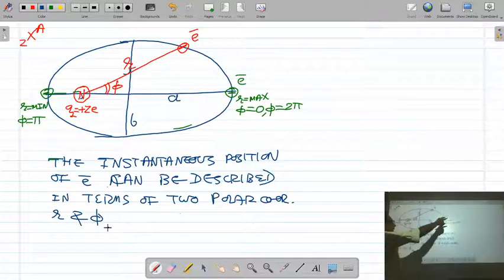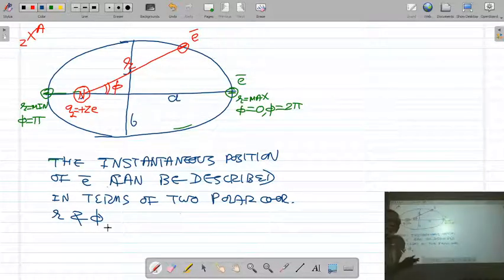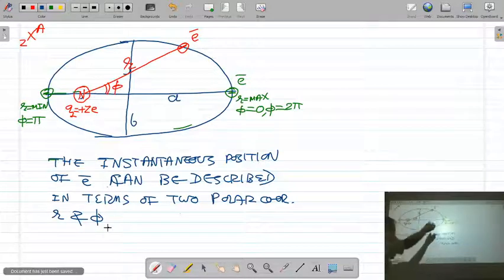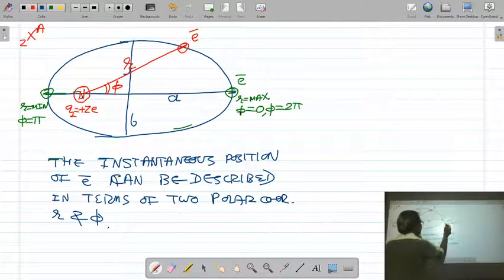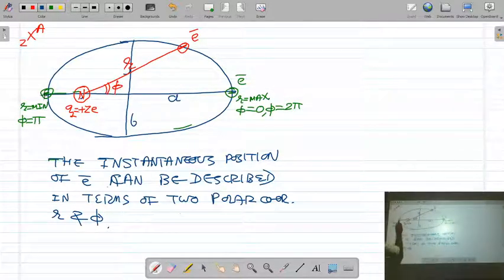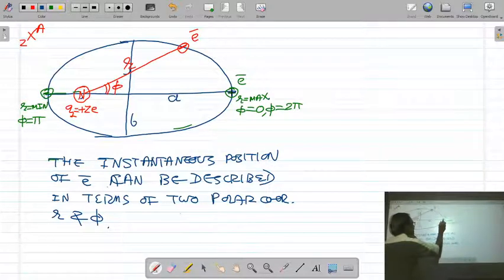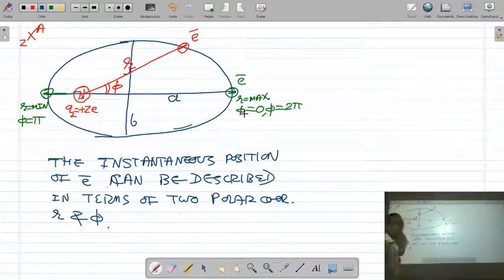So by knowing r and phi, we can define the instantaneous position of the electron at any instant of time. I have given the example: if the electron is here, the distance from the nucleus is maximum and angle phi is 0. When it completes half a rotation and comes close to the nucleus, r is minimum and phi is pi. When it completes one rotation, r is again maximum and phi is 2 pi. So the instantaneous position of the electron at any time can be defined with the help of the two polar coordinates r and phi.